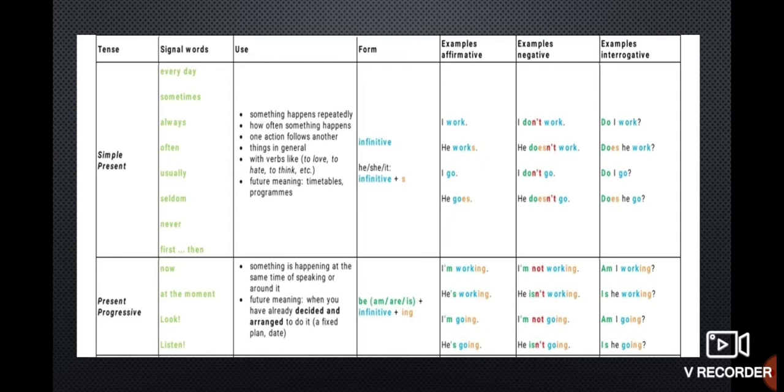I often do mathematics. I usually sleep at night. So these are certain general habits. Sometimes you can use it for universal truth or general truth.